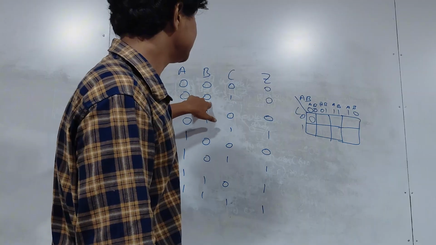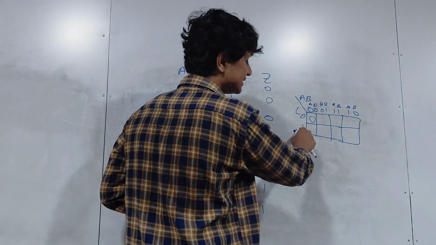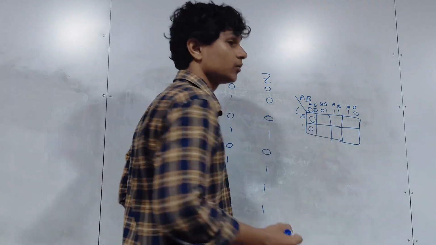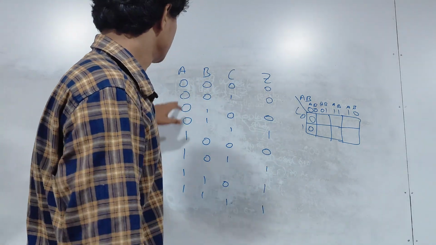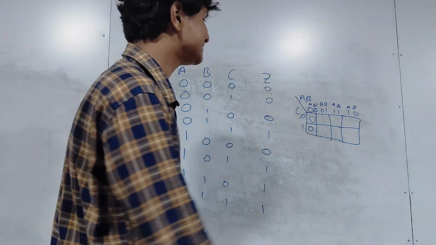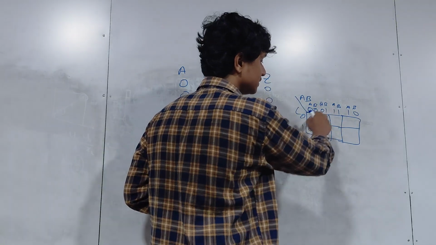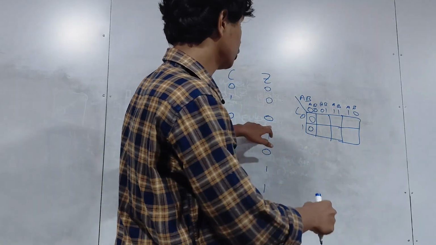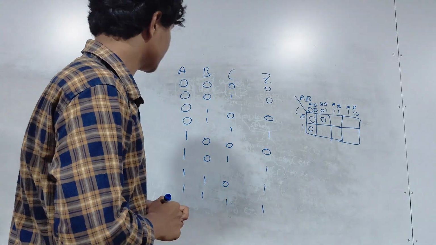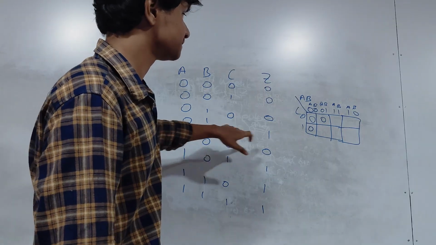A is 0, B is 0, C is 1. What is that condition? A is 0, B is 0, C is 1. What is the output? 0. Put 0. Next one. You have A is 0, B is 1, C is 0. Where is that? Over here. A is 0, B is 1, C is 0. What is the output? 0. Fill 0.